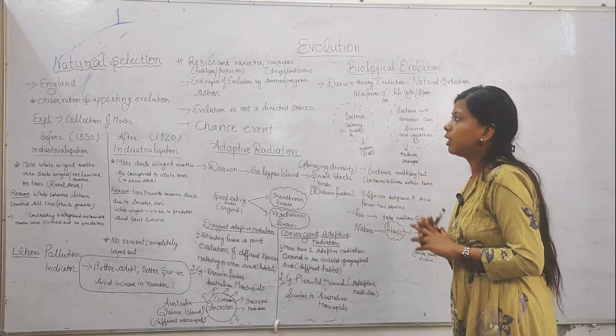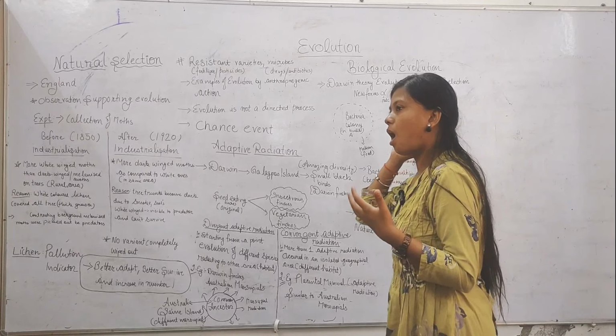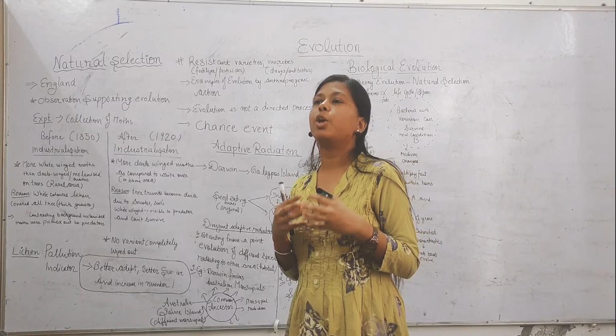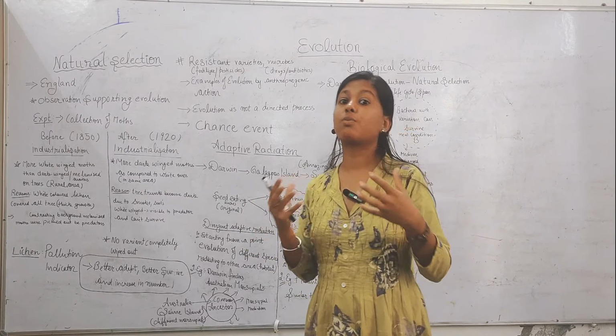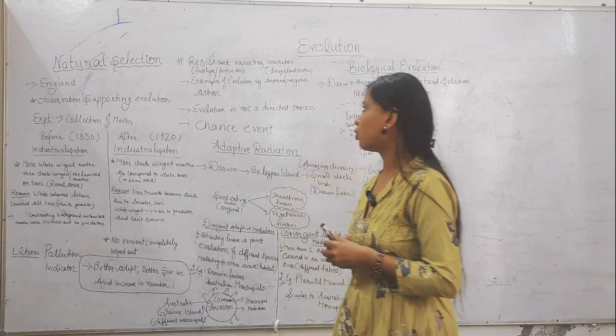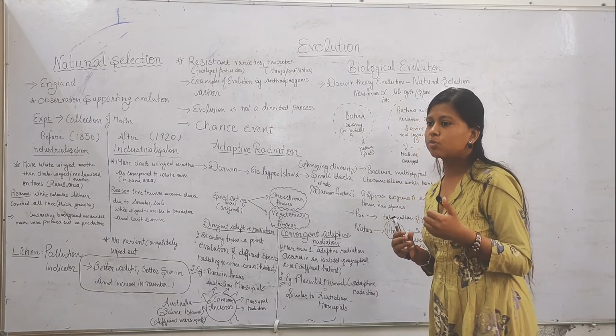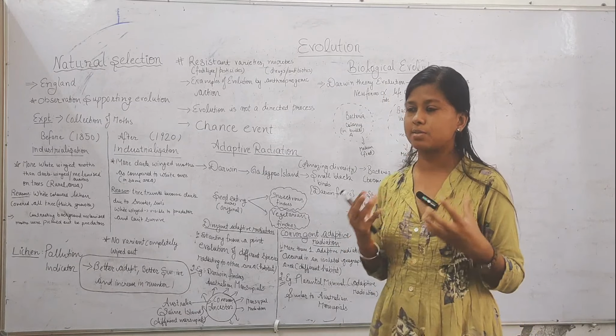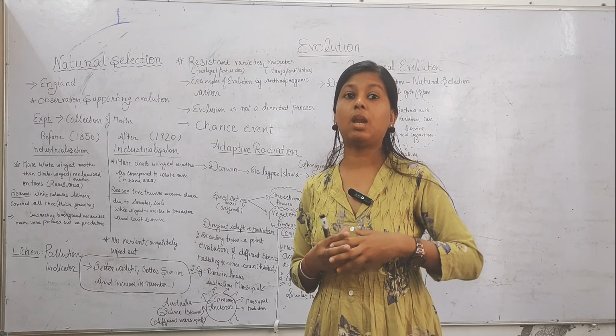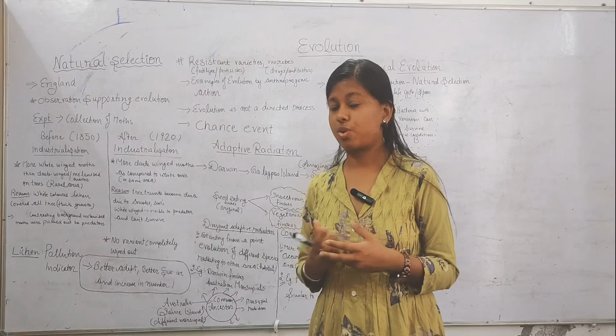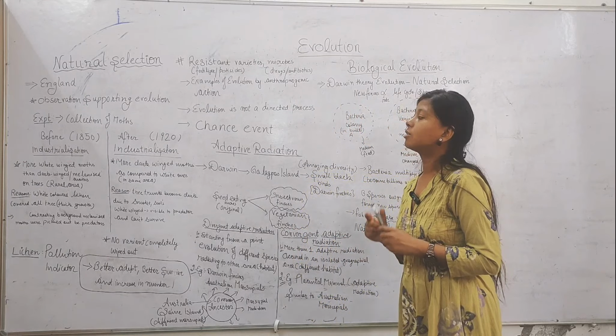Now we come to how, due to human intervention, there is a formation of new resistant varieties and microbes. We use various fertilizers and pesticides to remove pests.